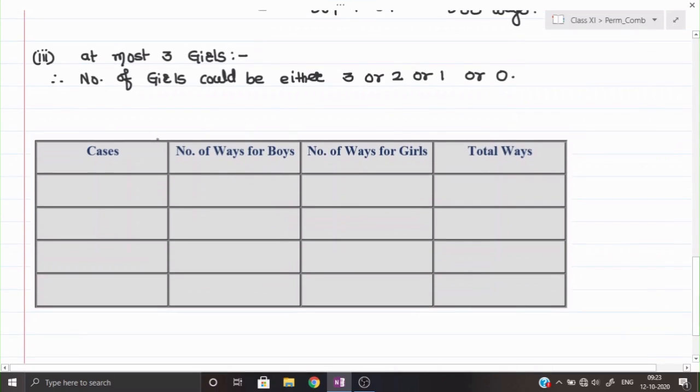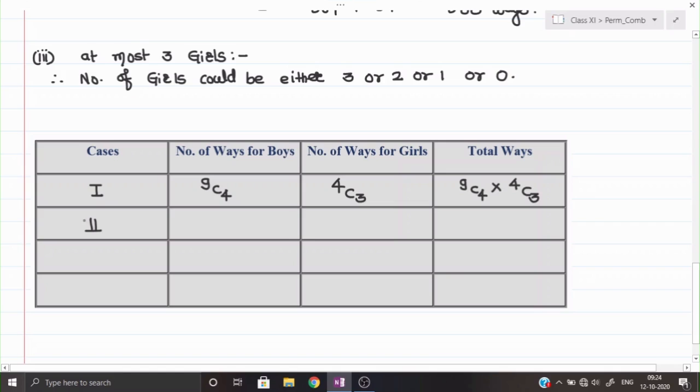So let us see the cases over here. Case number 1. First case, if the number of girls is 3, it means out of the 4 girls, I am selecting 3 girls. Then in the same way, from the 9 boys, I am selecting 4 boys. The first case comes the same as part number 1: 9C4 multiplied by 4C3.